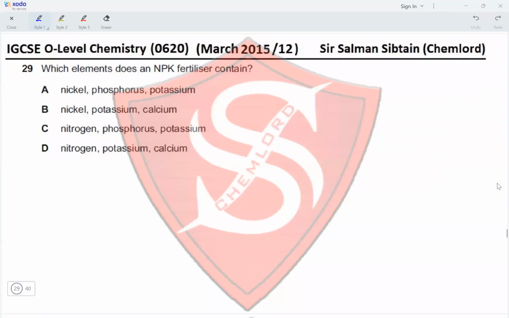Question 29. Which element does an NPK fertilizer contain? The name itself suggests it contains nitrogen, phosphorus, and potassium. So option A, nickel, phosphorus, and potassium. No, it does not contain nickel. Nickel, potassium, and calcium. No to nickel and no to calcium. Nitrogen, phosphorus, and potassium. Yes, all three are correct. Nitrogen, potassium, and calcium. Calcium is incorrect. Therefore, option C is the correct option for this question.